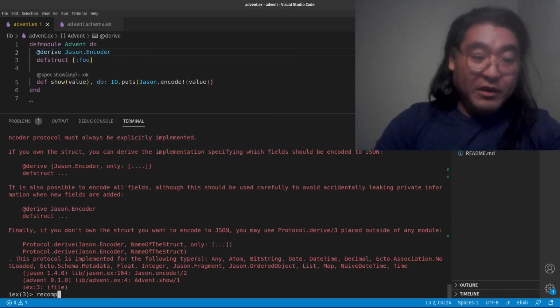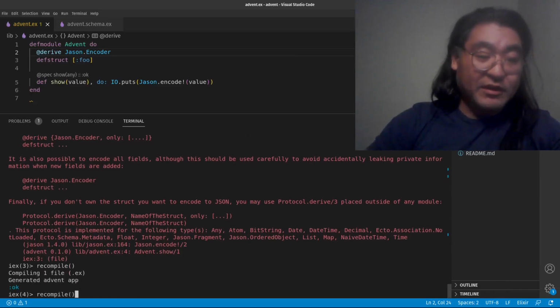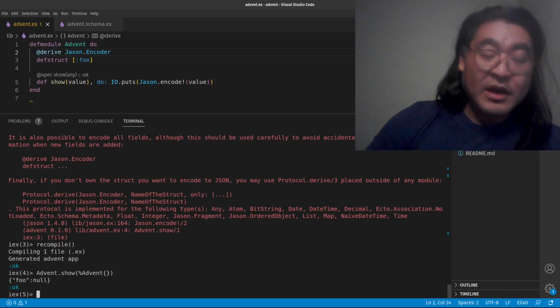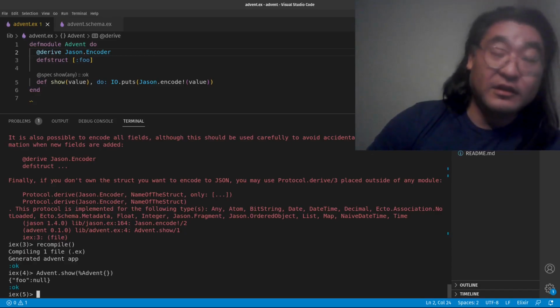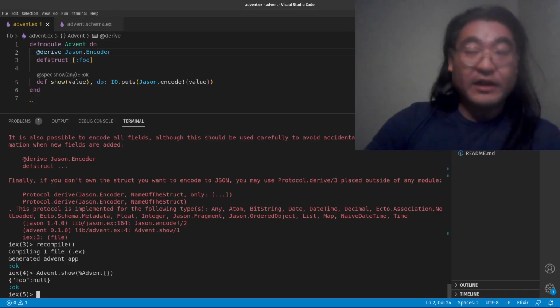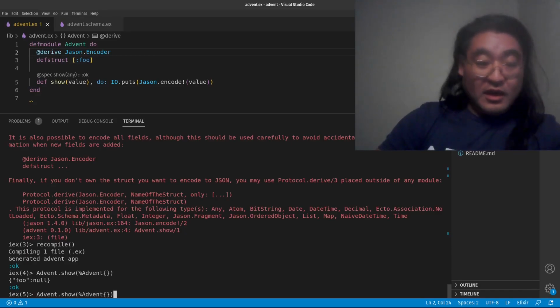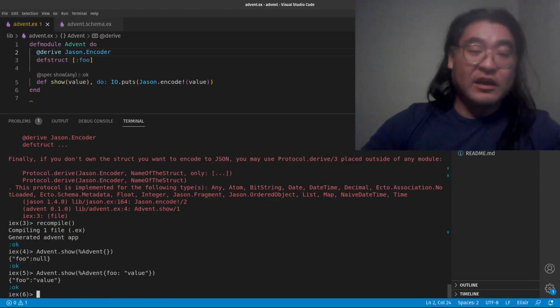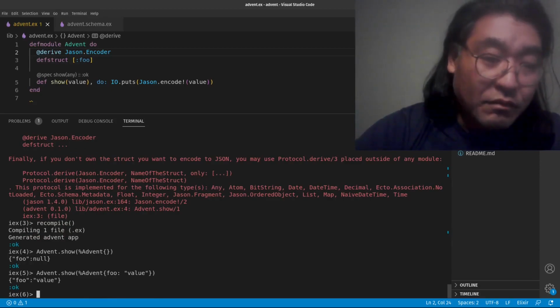And let's recompile and attempt to rerun this function. And we see that now it does exactly what we expect. It takes the foo value and takes the nil value that's in there and turns it into null and puts that inside of a JSON object. And of course, if we do foo with some actual value, then we see it encodes correctly.